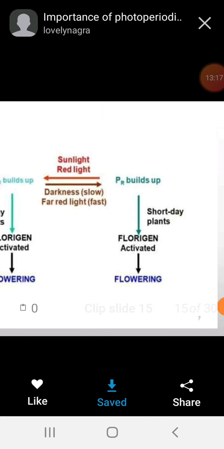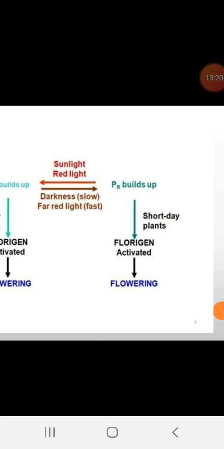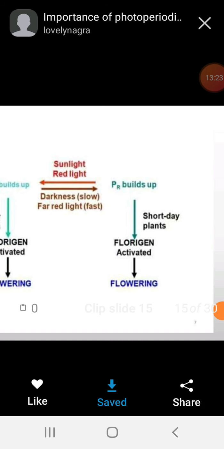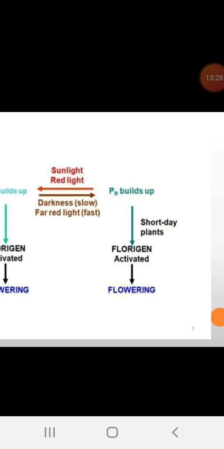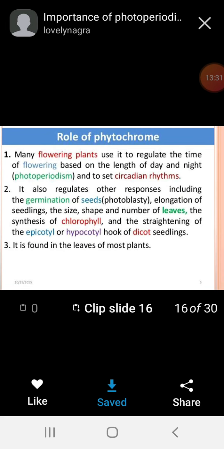Here you can understand that florigen is a flowering hormone and it is responsible for the flowering. Like that you can understand these are the chemicals which are responsible for the flowering. Role of phytochrome: in many flowering plants, it is used to regulate the time of flowering based on the length of the day and night, and to set circadian rhythms. See, even in the plant also they follow the circadian rhythm. Without that, if there is any disturbance in the rhythm, then they never flower.